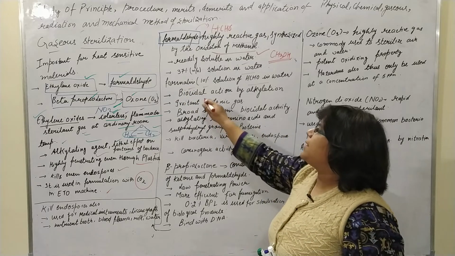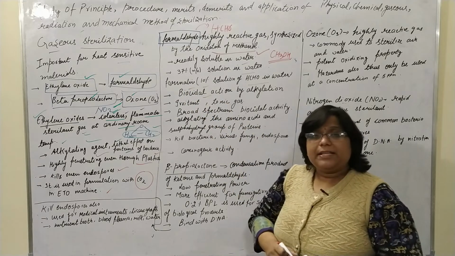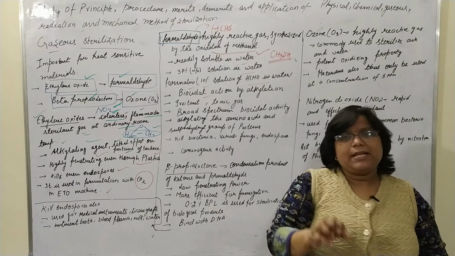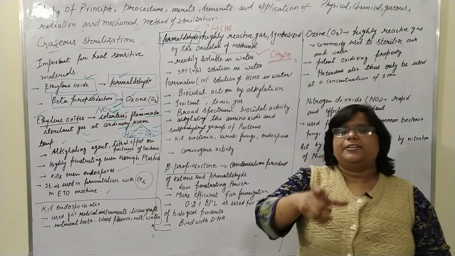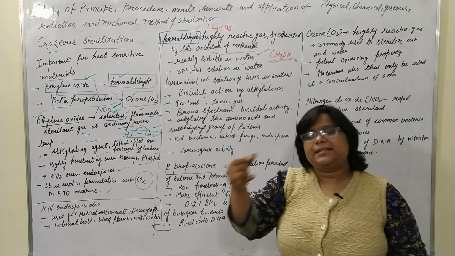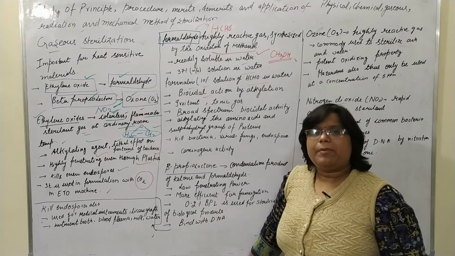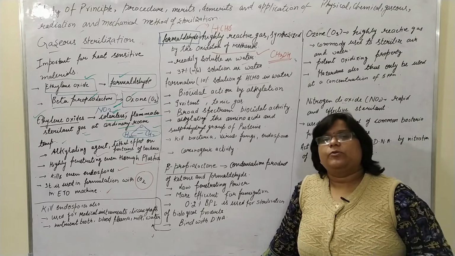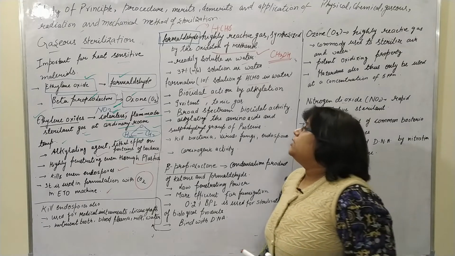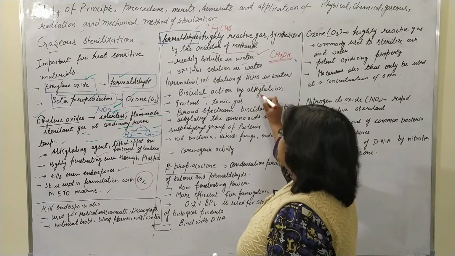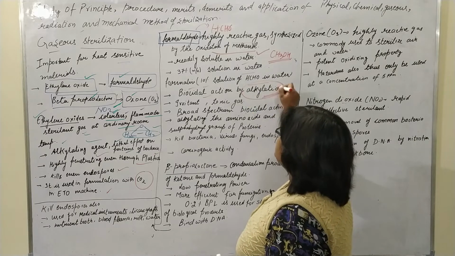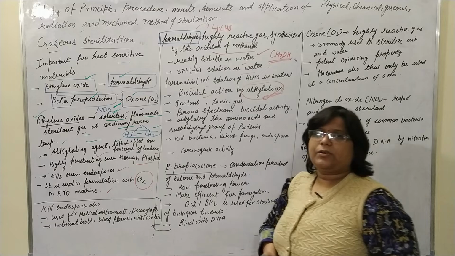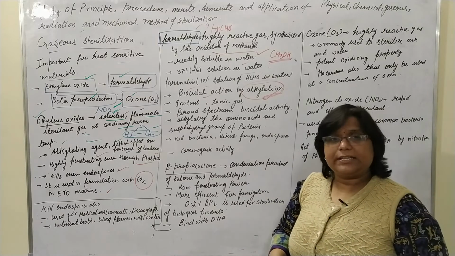It has biocidal activity. The main thing is that formalin is a 10% solution and formaldehyde is a 37% solution; the difference between formaldehyde and formalin is the concentration. The biocidal activity is due to alkylation, which causes the lethal action.